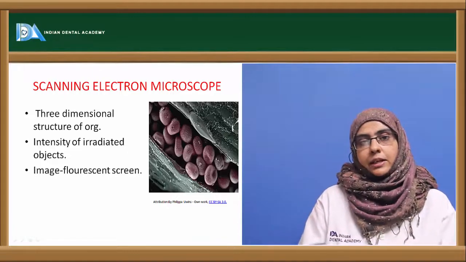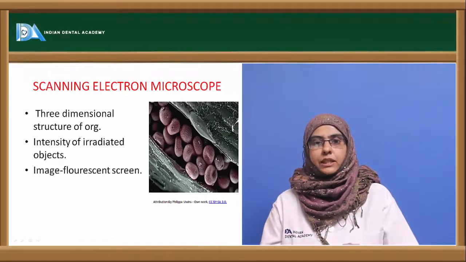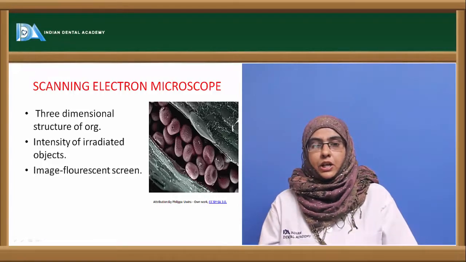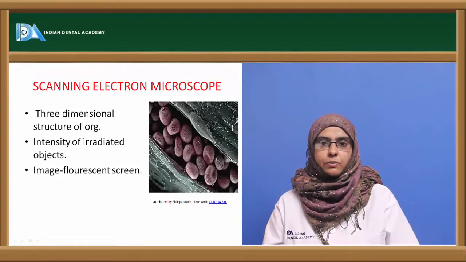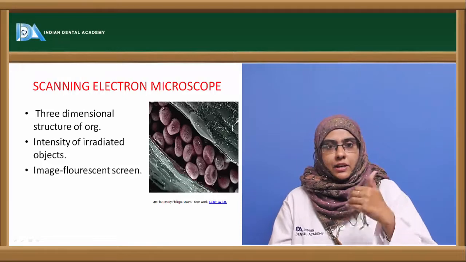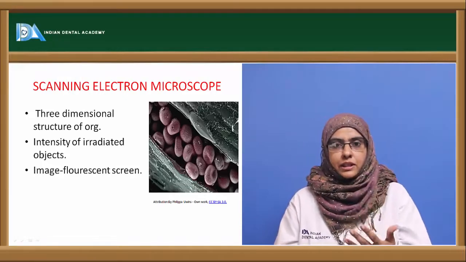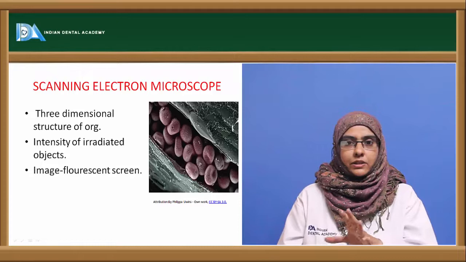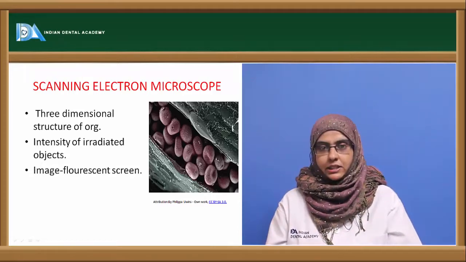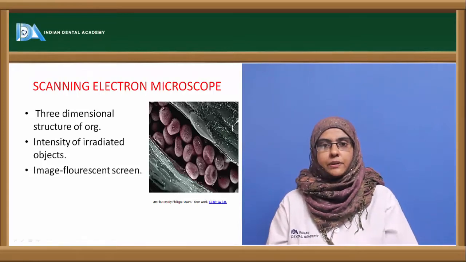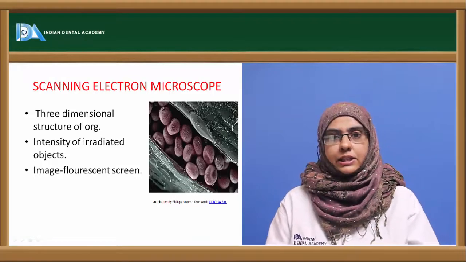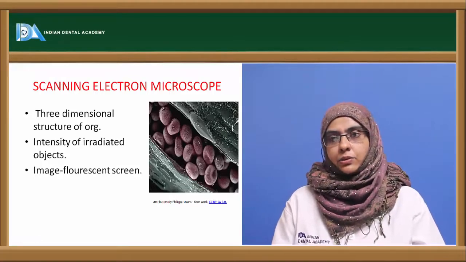Another important type of electron microscopy to study the three-dimensional structure of the organism is scanning electron microscopy. The scanning electron microscopy depends upon two types of electrons. One is a primary electron that showers on the organism, which produces differential scattering of the electrons that are taken up by the detector and finally forms the image on the fluorescent screen. So scanning electron microscopy helps us to give the three-dimensional structure of the organism and the compounds that are usually studied under that particular microscope.